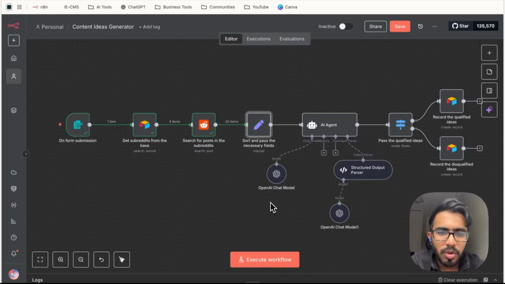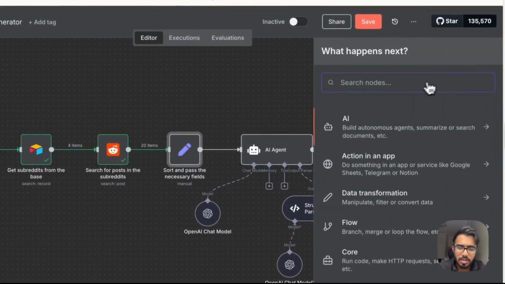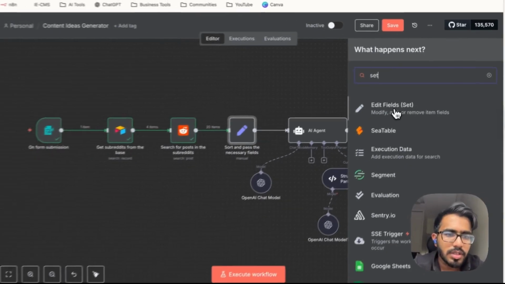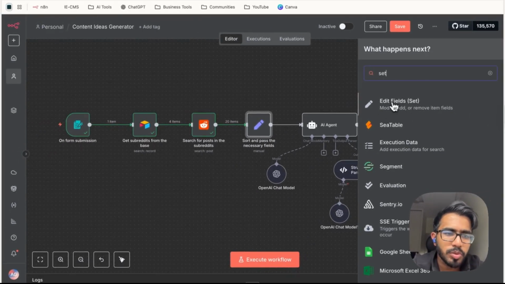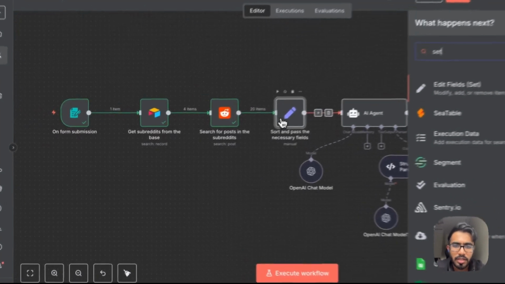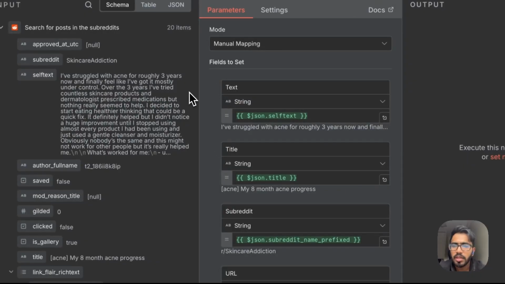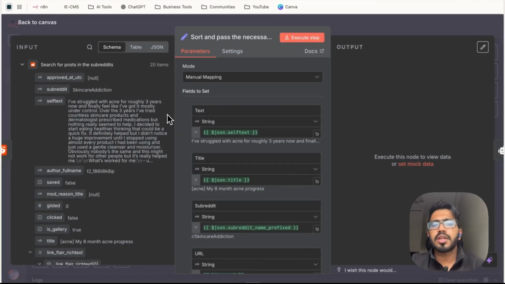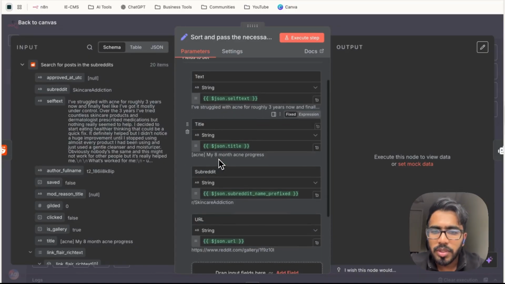So next we need to add and configure the set node. So click on the plus sign again, write set, and just select this edit fields option. That is the set node, and this is how your set node will look like. Now the reason for adding this set node is we need to sort and pass only the necessary values that will be required for the AI agent to analyze and process the data so that it can create content ideas out of that. Okay, so for this purpose we need only 4 values.